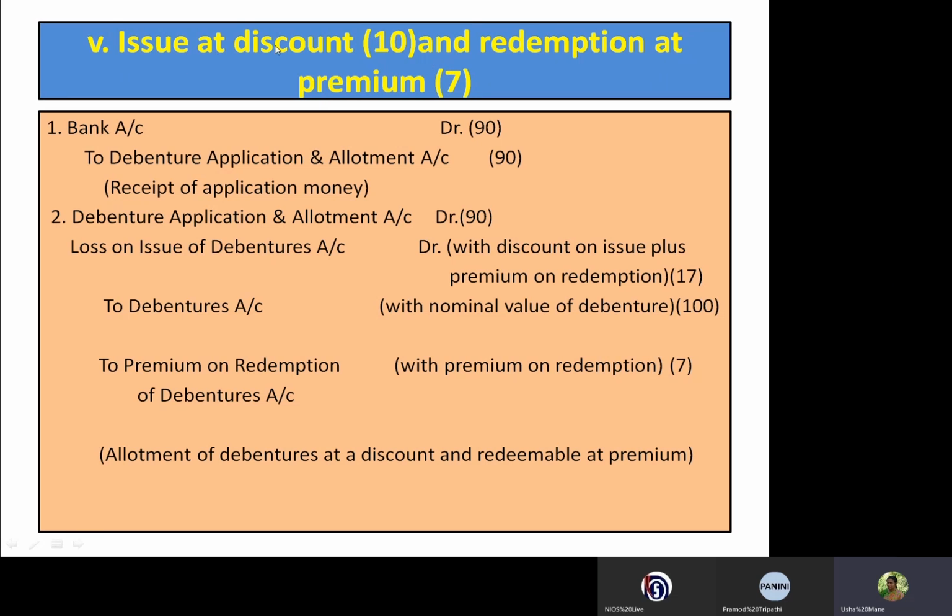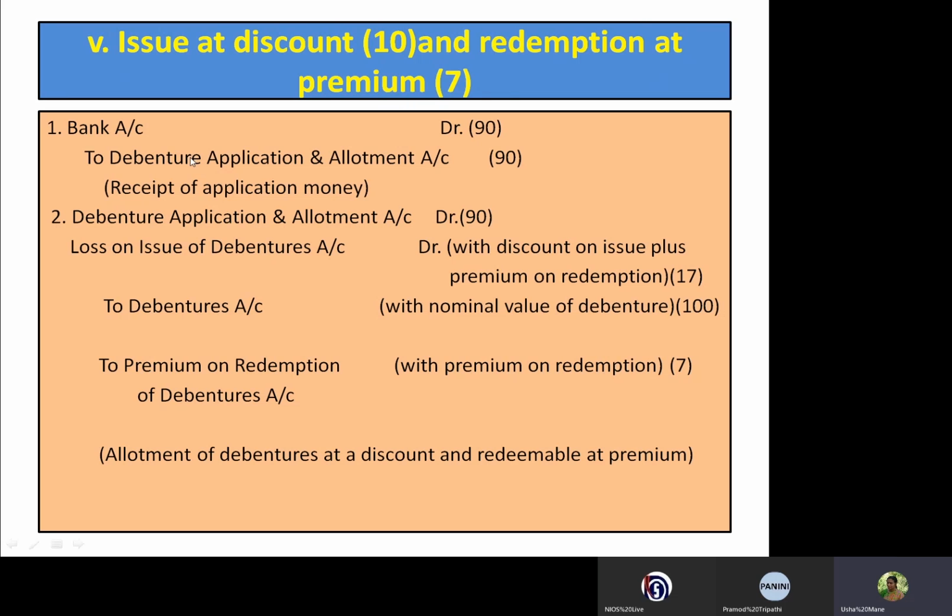The company issued the debentures at a discount of rupees 10, and also the company is giving 7 rupees more at the time of redemption of the debentures. So these 17 rupees are the loss for the company per debenture, and this loss will be debited at the time of issue of the debentures.